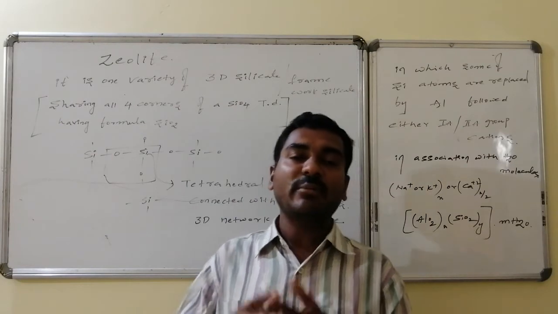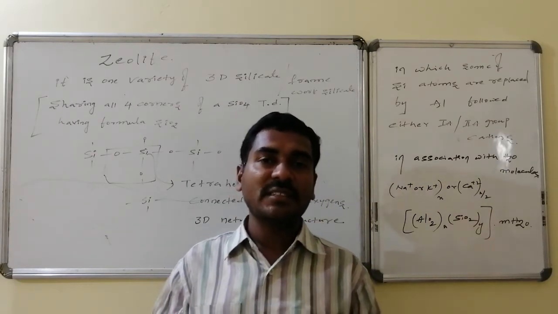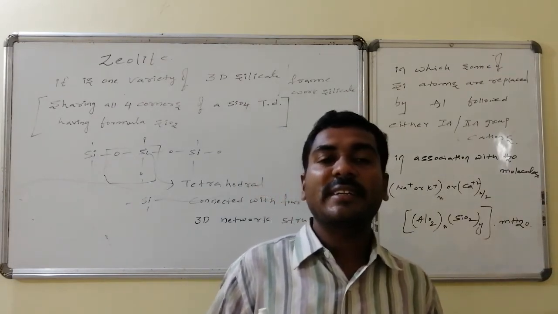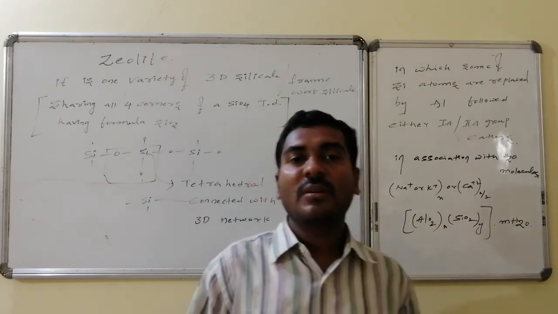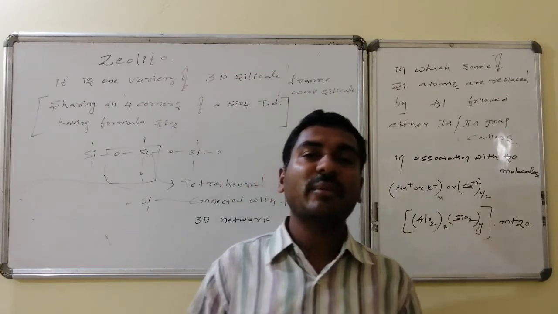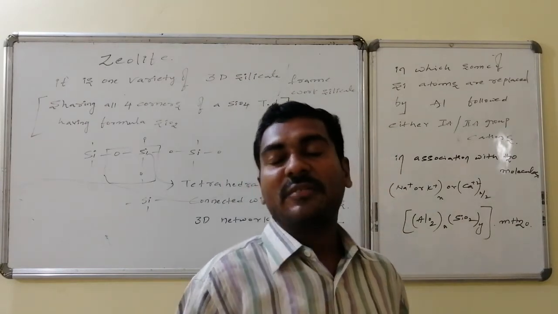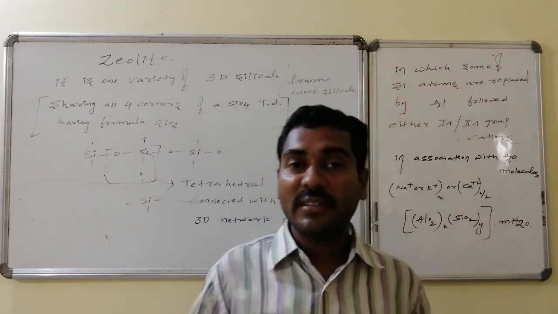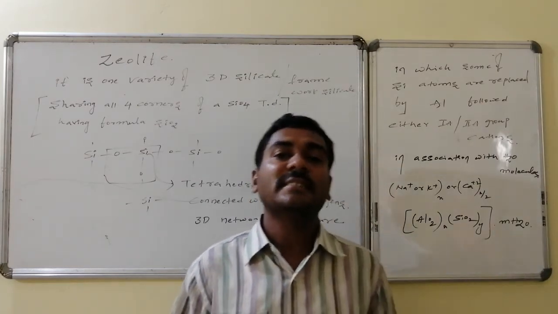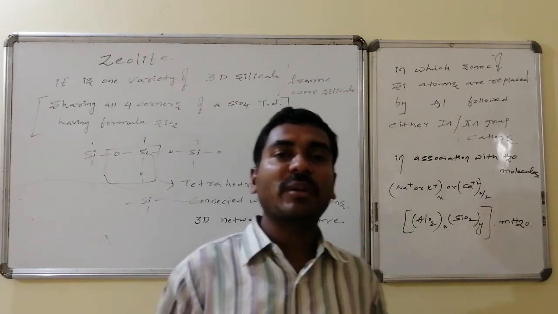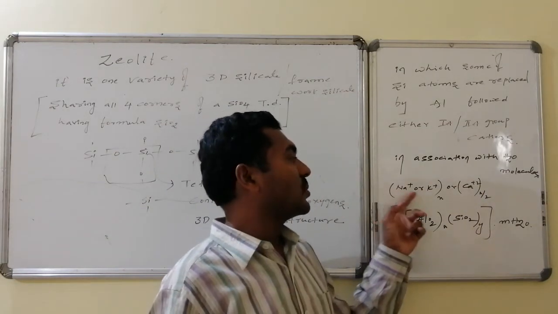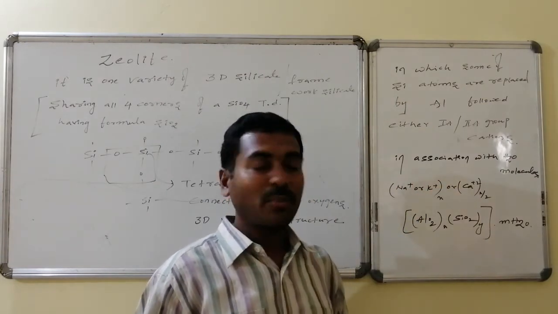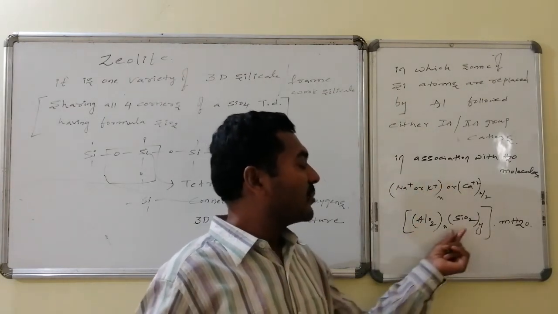Yes, it forms an 8-membered ring, and the 8-membered ring has a size similar to that of the water molecule. So it is a hydrated form of an aluminium-substituted 3-dimensional frame network containing silicon dioxide, in association with either first A group cations or second A group cations. Hence the general formula can be given as metal, sodium or potassium type, X number; if it is calcium type, a second A group metal, X by 2 number, followed by silicon dioxide.